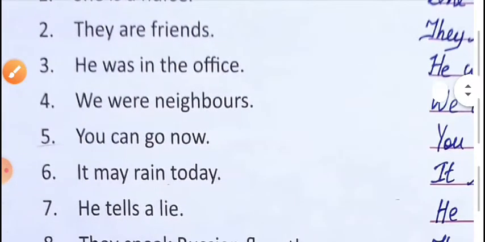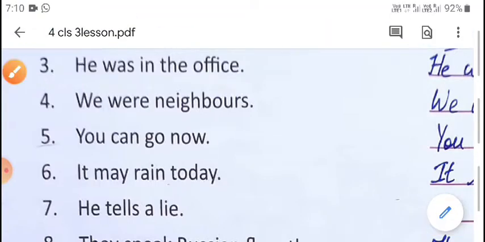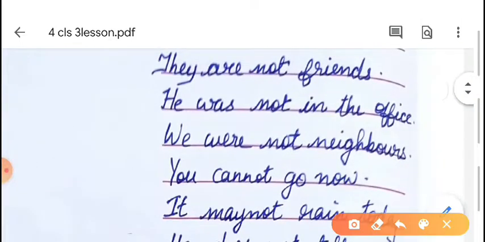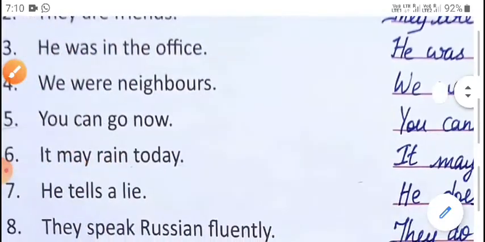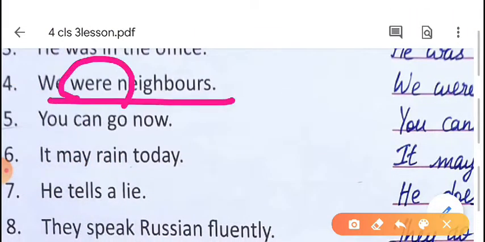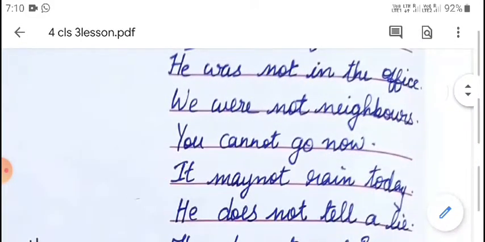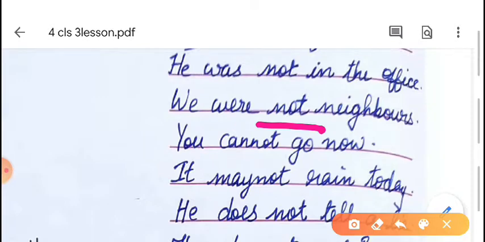Third question, he was in the office. Here what is the helping verb? 'Was' is the helping verb. So after 'was' we have to write the negative word 'not'. He was not in the office. Now, we were neighbors. Here what is the helping verb? 'Were' is the helping verb. So after 'were' we have to write the negative word 'not'. We were not neighbors.